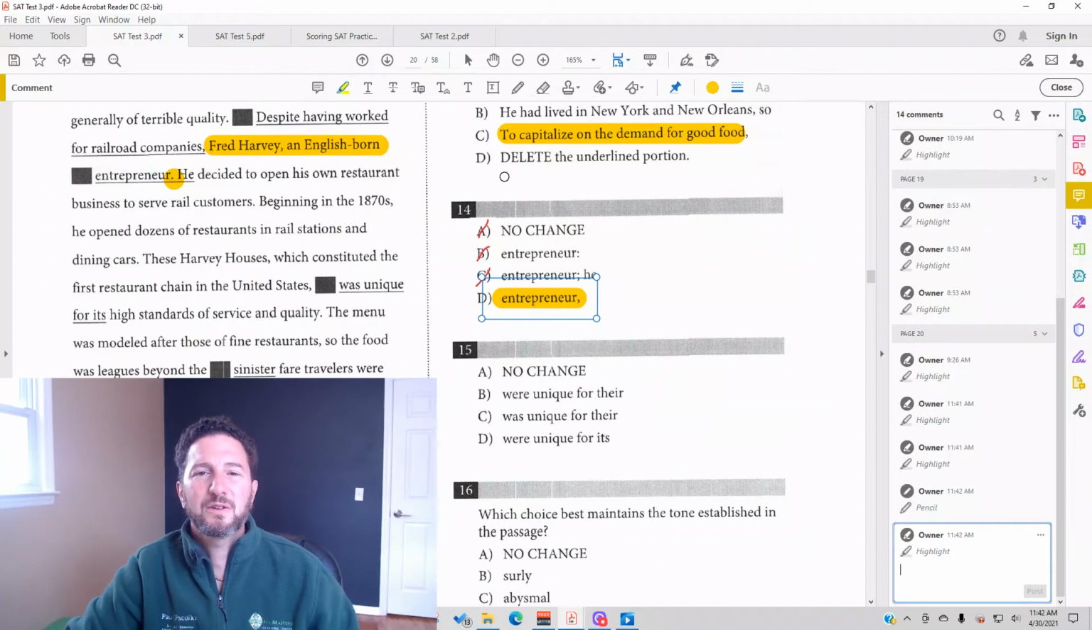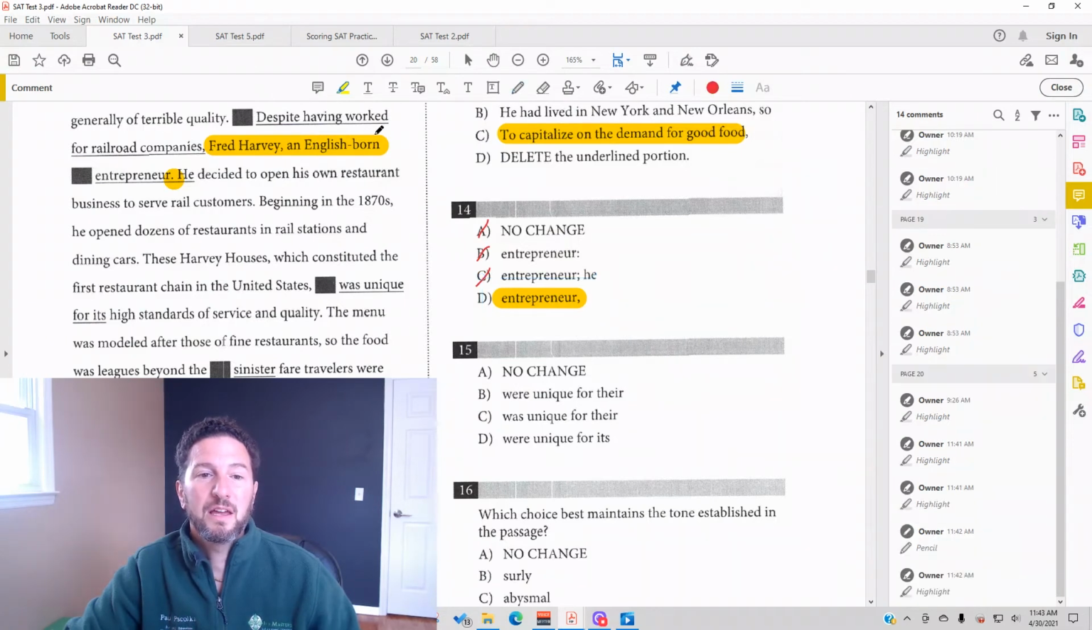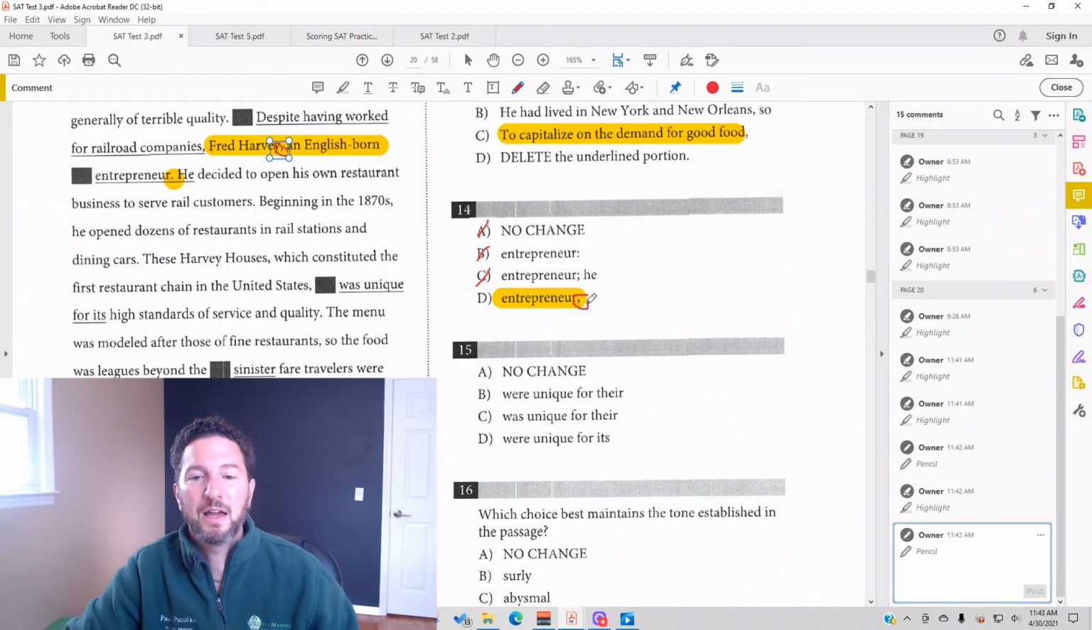Here what we see is called an appositive. An appositive is a phrase that defines something or gives some information. An English-born entrepreneur is telling us who Fred Harvey is. Whenever you see an appositive, it could be taken out of the sentence and you'd still have a complete thought. Notice if I take it out, I would have Fred Harvey decided to open his own restaurant business to serve rail customers. And whenever you can take out that phrase, if there is a comma before it, then there needs to be a comma after it.